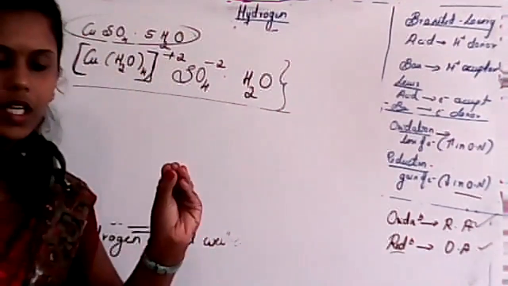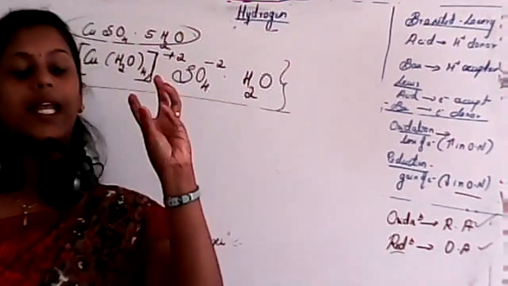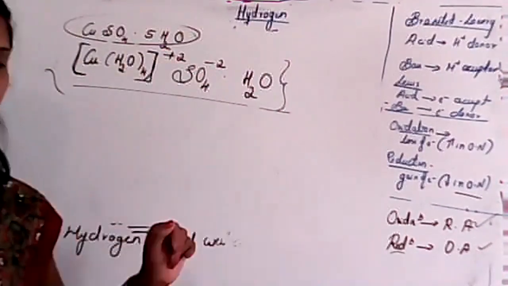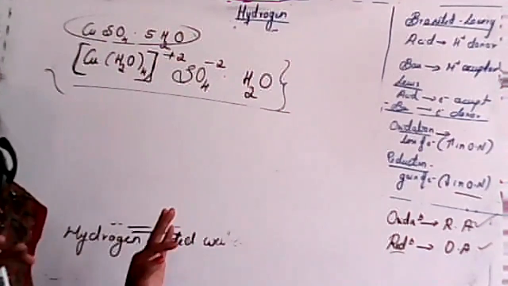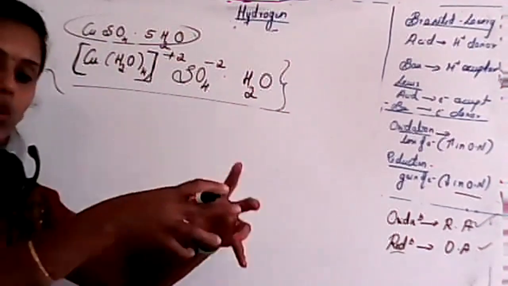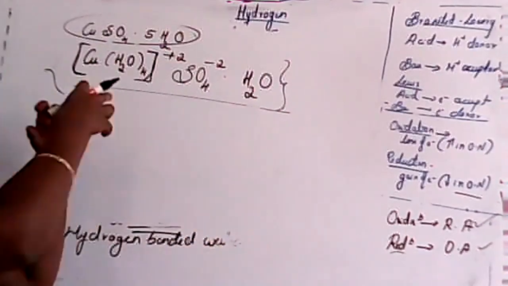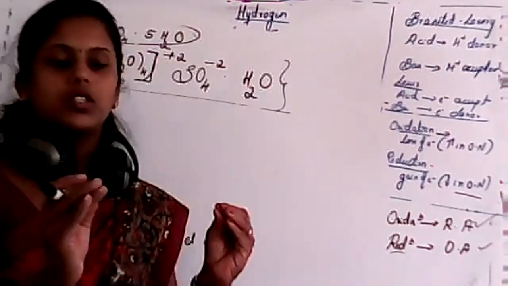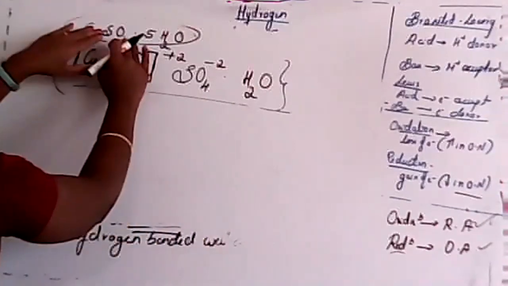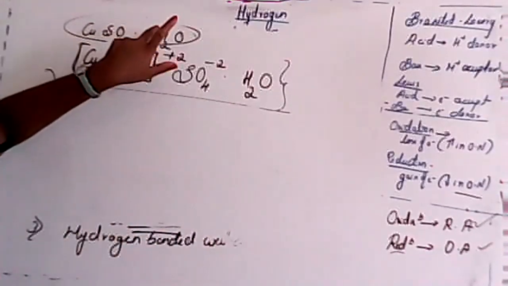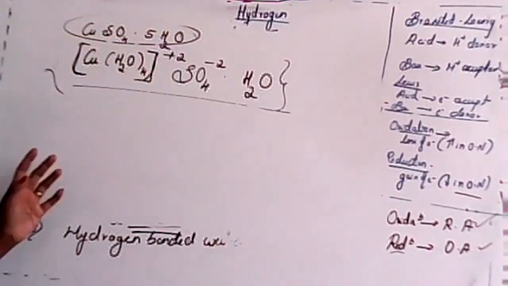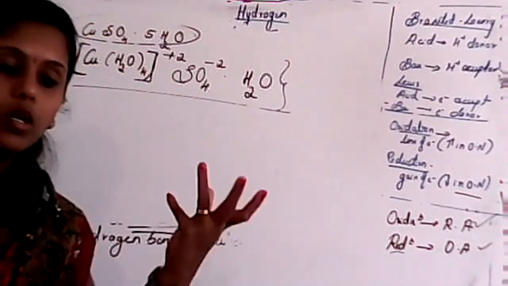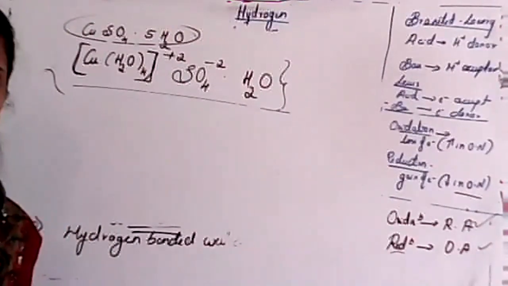And remember one thing, the ligand present in a coordination entity never forms a hydrogen bond. But the water molecule which is outside of this coordination entity can form a hydrogen bond. So the question may arise, in case of copper sulfate with 5 molecules of hydrate, how many molecules of water can form hydrogen bond?